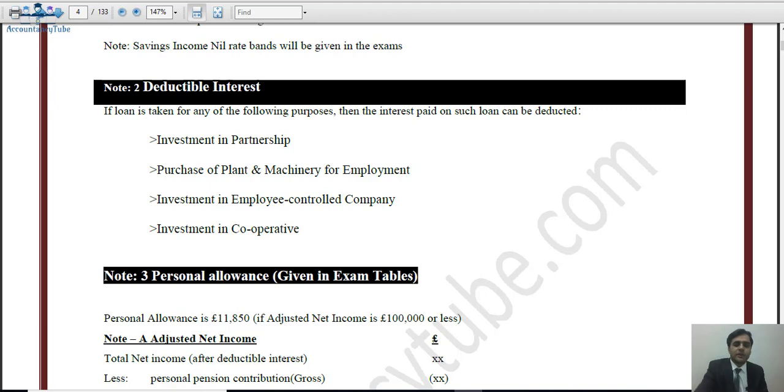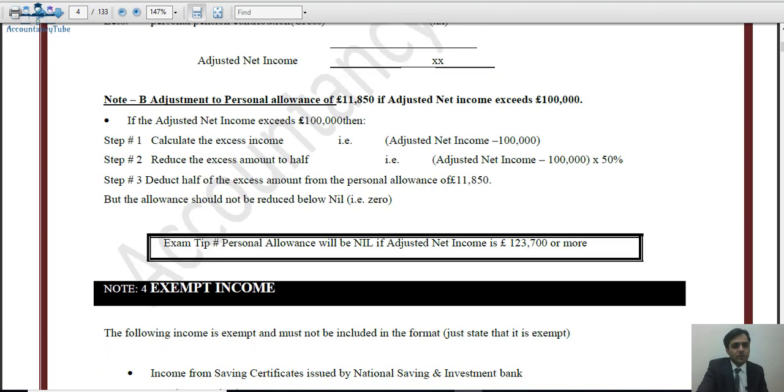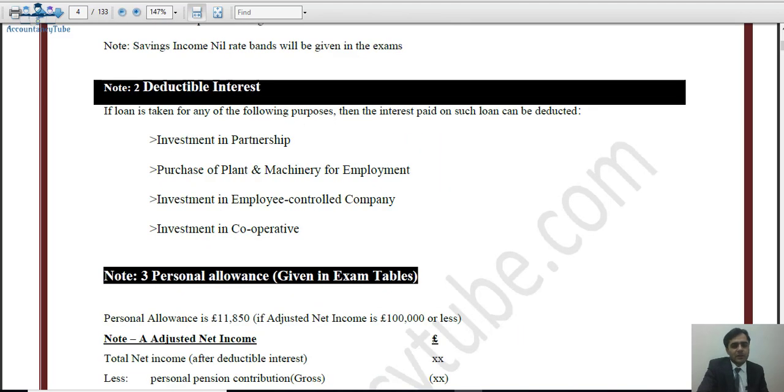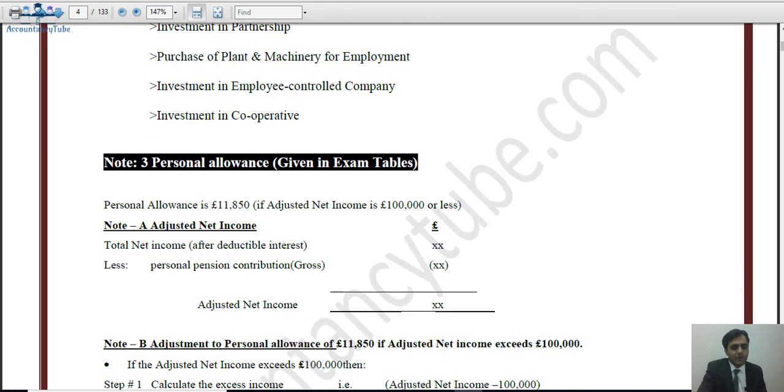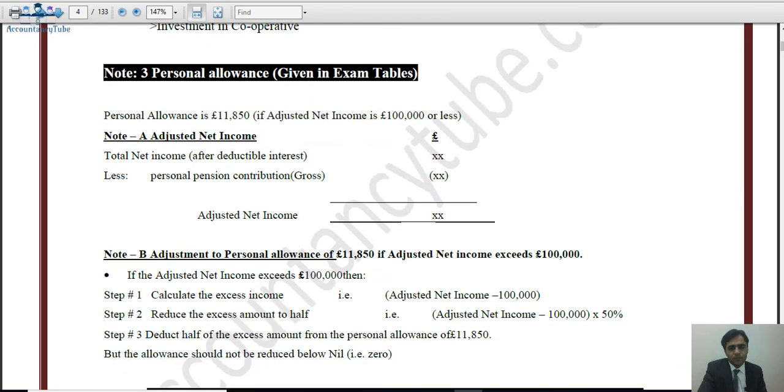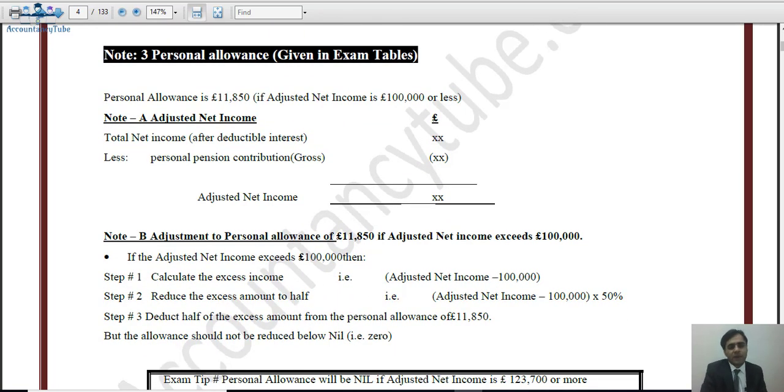Right, so after the deductible interest, the personal allowance is given to us. The personal allowance for our current tax year is 11,850 pounds, if adjusted net income is 100,000 pounds or less. Now, what is adjusted net income? Total net income after deductible interest, but just before personal allowance.